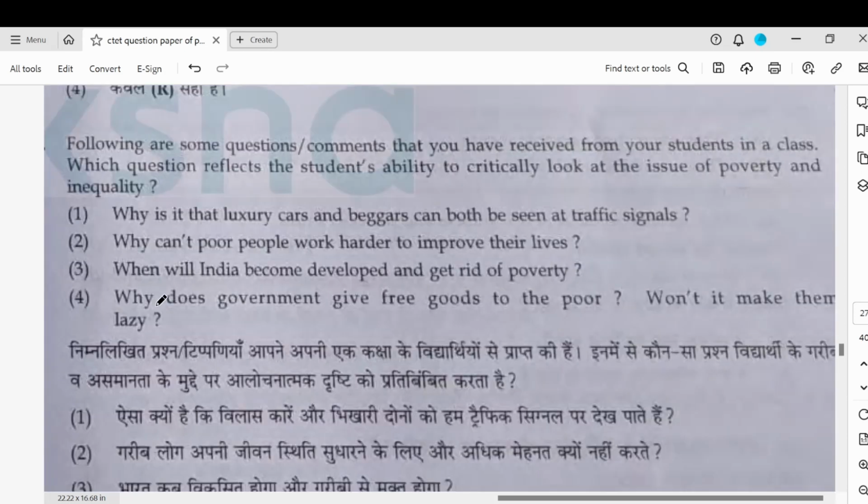Following are some questions, comments that you have received from your students in a class. Which question reflects the student's ability to critically look at the issue of poverty and inequality? So poverty and inequality. Why is it that luxury cars and beggars can both be seen? Okay, this seems to be a good question. Why can't poor people work harder? No. When will India become developed? Why does the government give free foods to the poor? So by elimination, this is the best.